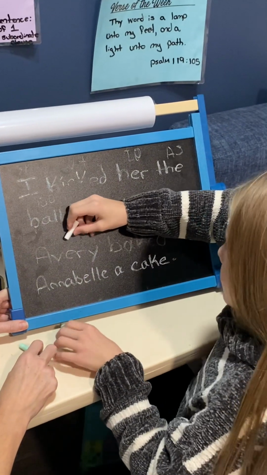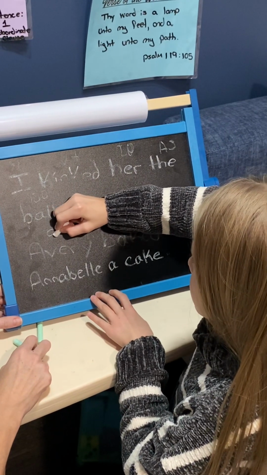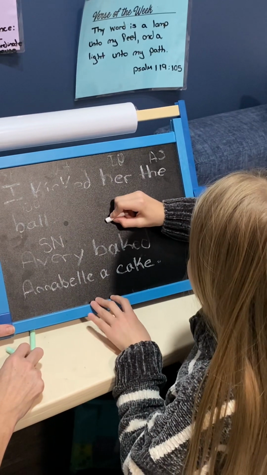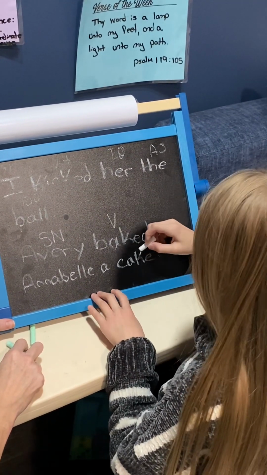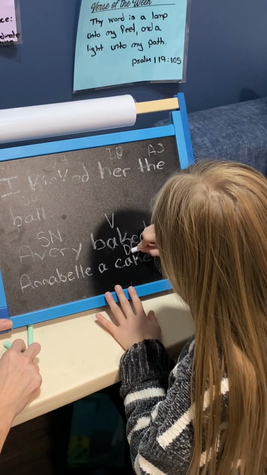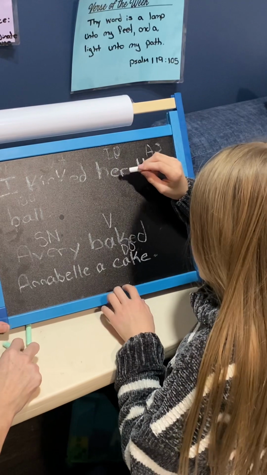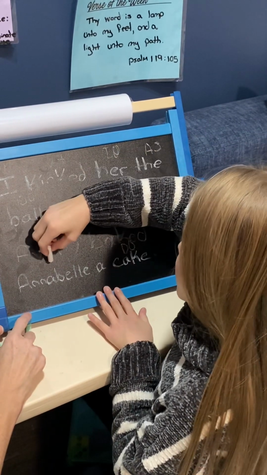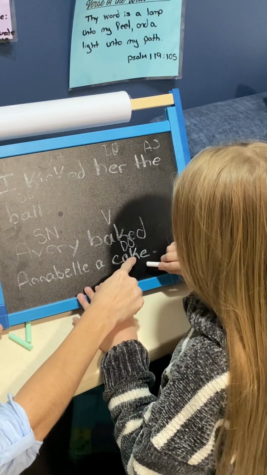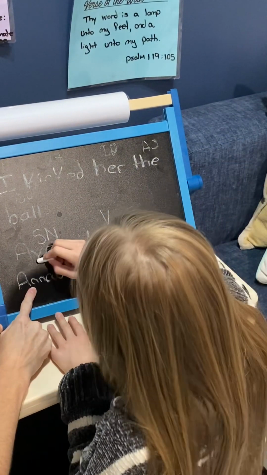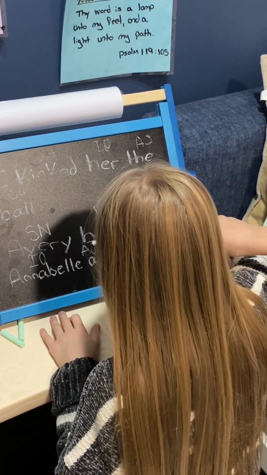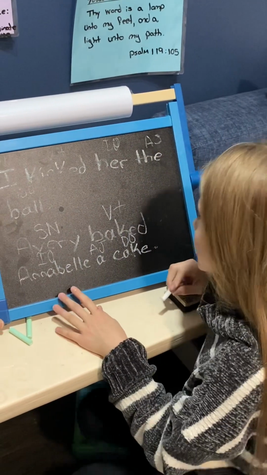Okay. Avery is the subject noun. What is being said about Avery? Avery baked. Baked is what? The verb. Good. Baked what? Cake. Direct object. What is being said about cake? Hang on. Think. Avery baked what? Cake. Baked a cake for whom? Annabelle. And then A is article adjective. Oh, what type of verb is it? Verb transitive.